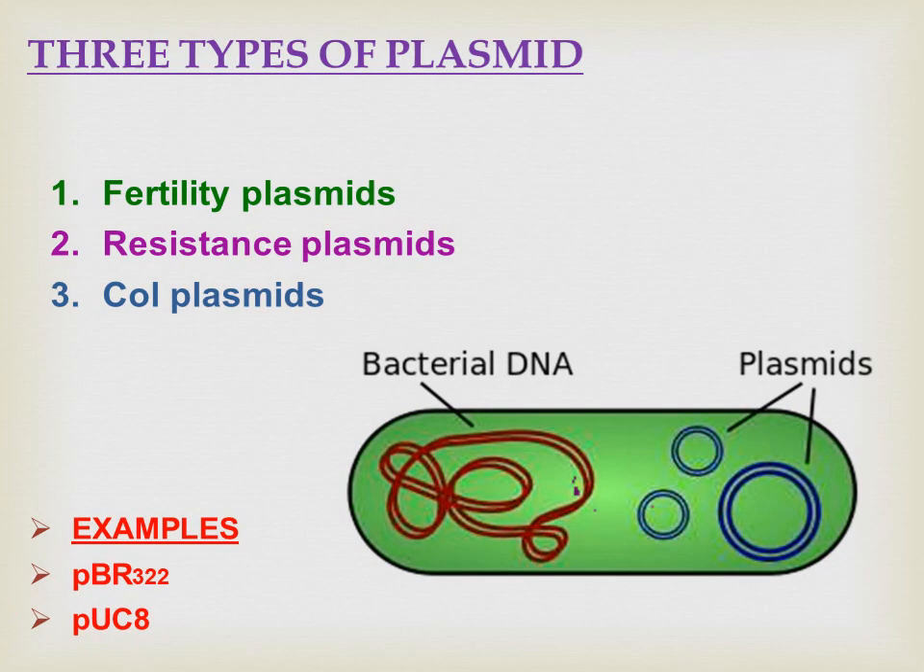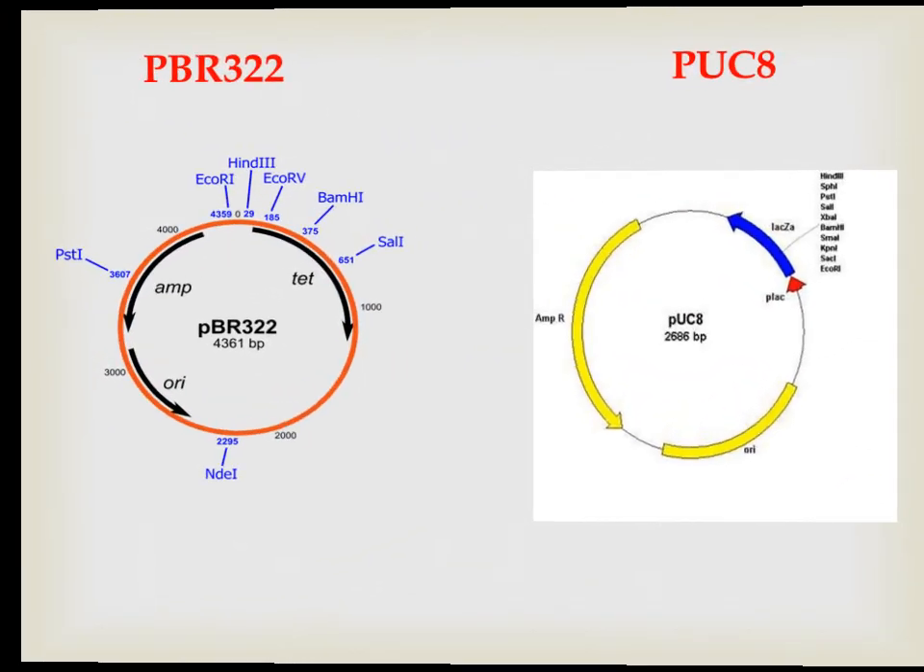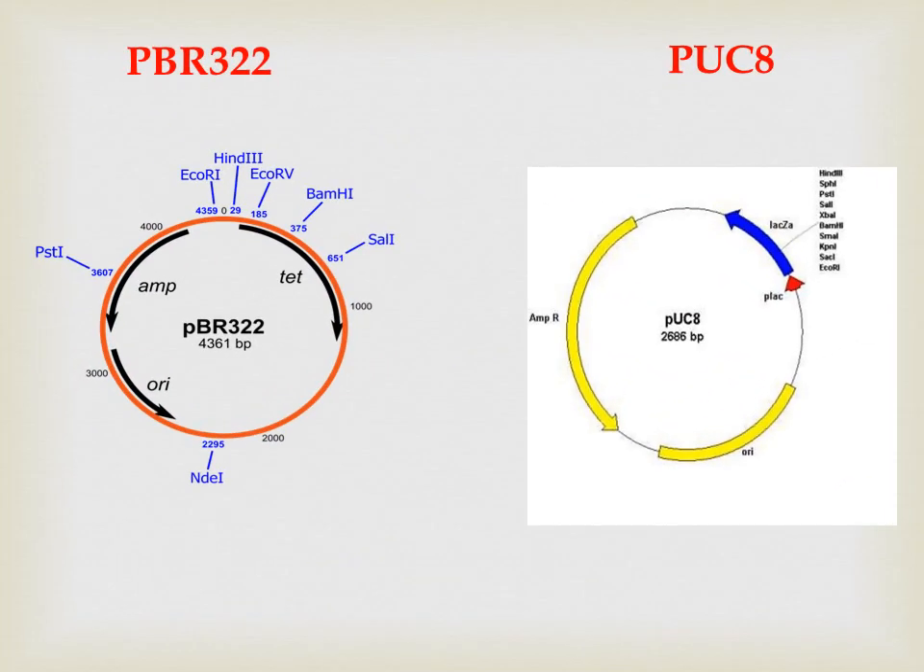There are three types of plasmids: fertility plasmid, resistant plasmid, and Col plasmid. The fertility plasmid can perform conjugation, the resistant plasmid contains genes that build resistance against antibiotics, and the Col plasmid contains genes that code for proteins that can kill bacteria. Examples of plasmids are pBR322 and pUC8. This is the diagrammatic representation of pBR322 and pUC8.